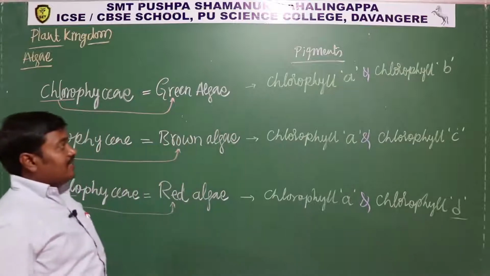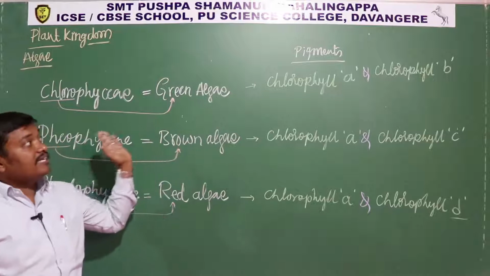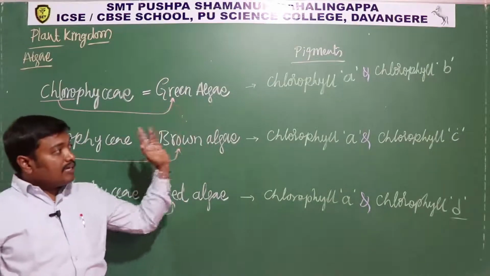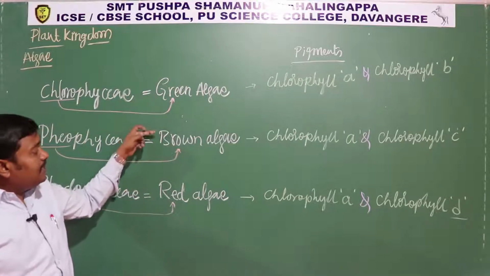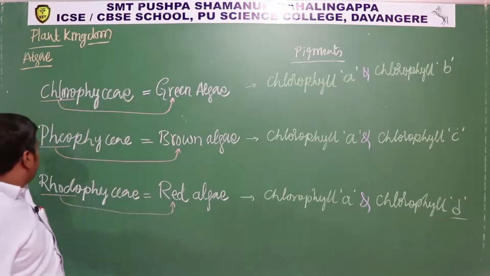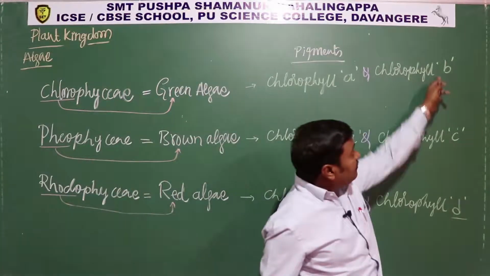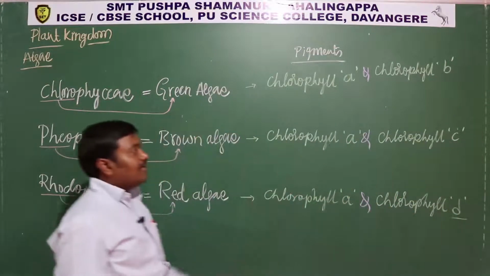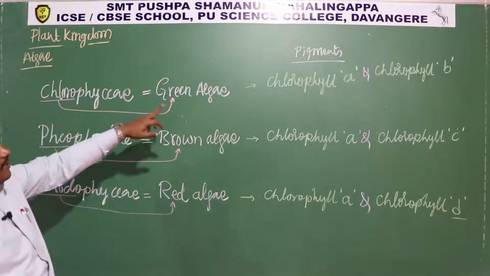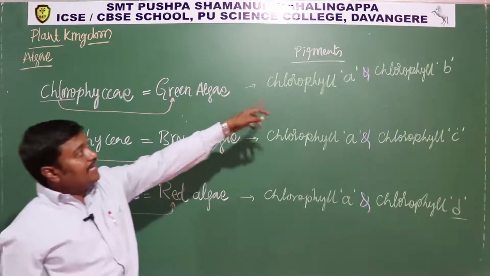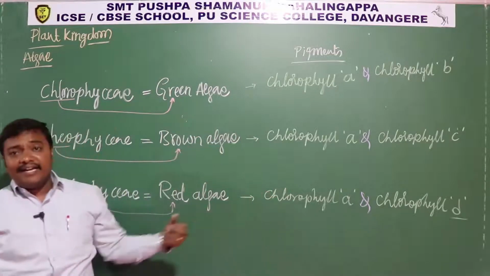Okay, you should remember that. So what kind of pigments are present in green algae? Chlorophyll A and B, brown algae A and C, red algae A and D. See here, chlorophyll B, chlorophyll C, phaeophyll C, rhodophyll D. It is also in alphabetical order, B, C, D. Like that you can remember, because chlorophyll A is common. Green algae, chlorophyll A and B, brown algae, chlorophyll A and C, red algae, chlorophyll A and D.